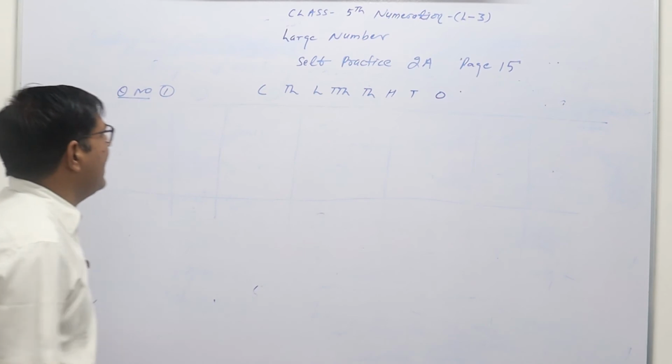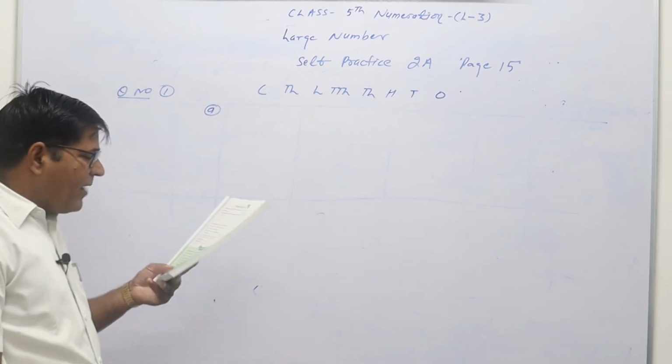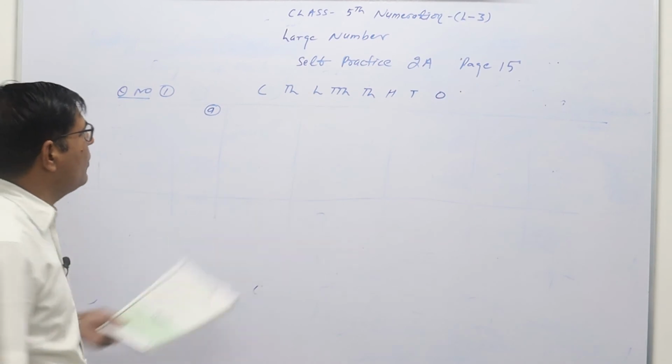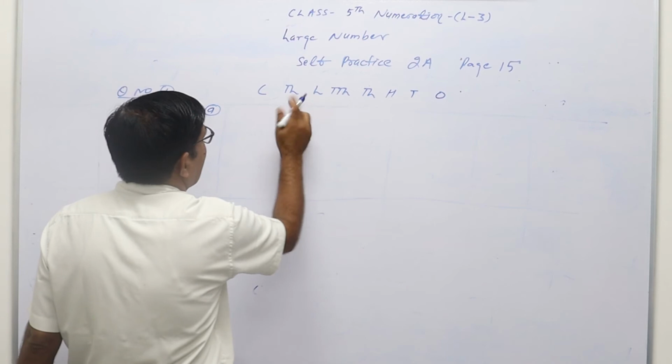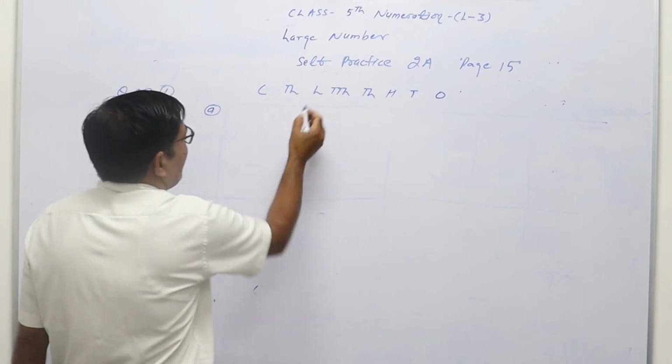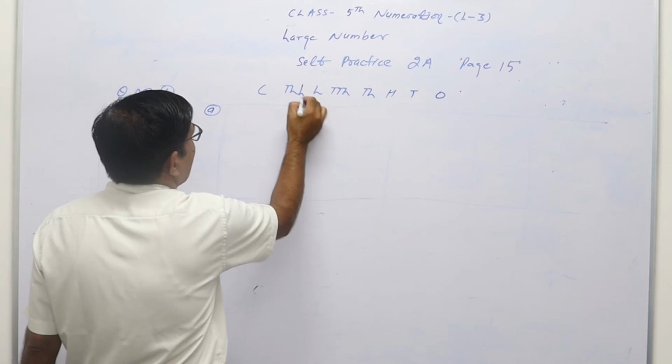In this way you can write. Now question 1 A is given in word form, 62 lakh. So we will start from ten lakh.